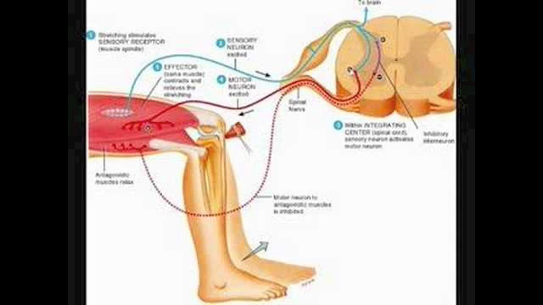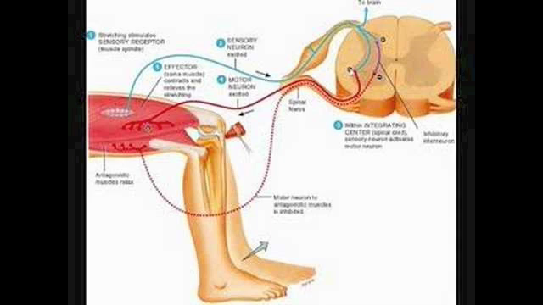Now we call this a monosynaptic junction because the primary fiber synapses directly with the motor neuron, which will then go back to our muscle to stimulate contraction. And thus it's a monosynaptic reaction because it directly joins.